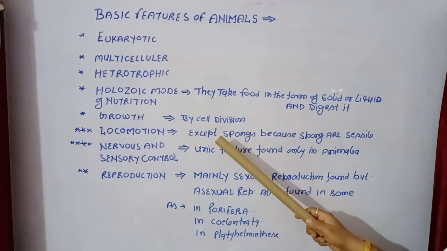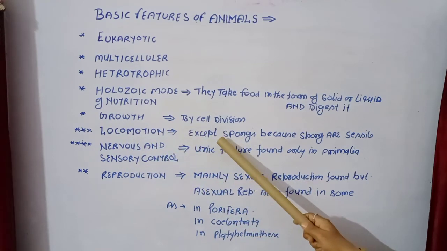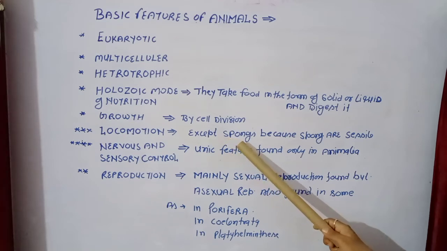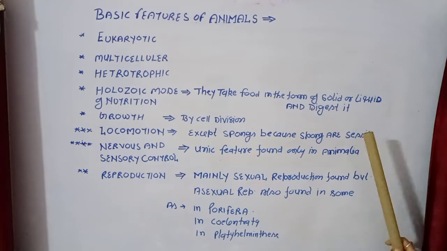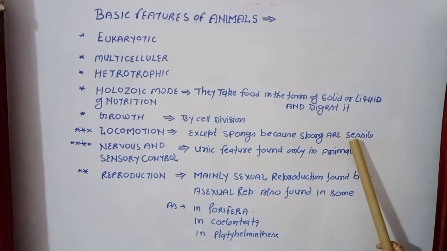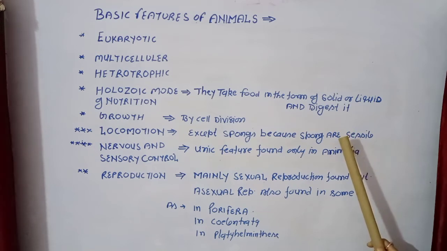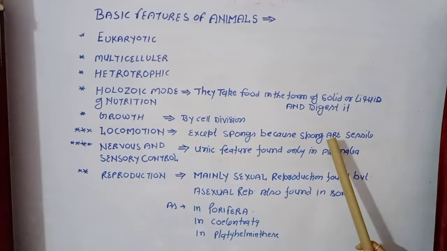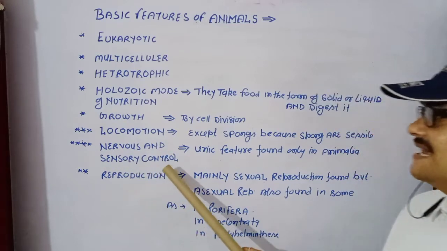It means the members of the phylum Porifera do not show locomotion. This is a very important point, because members of Porifera are sessile. Sessile means stable. It means they are not motile. So this point is very important. The animals of which group of Animalia, it means in which phylum animals are sessile? So the answer is Porifera.